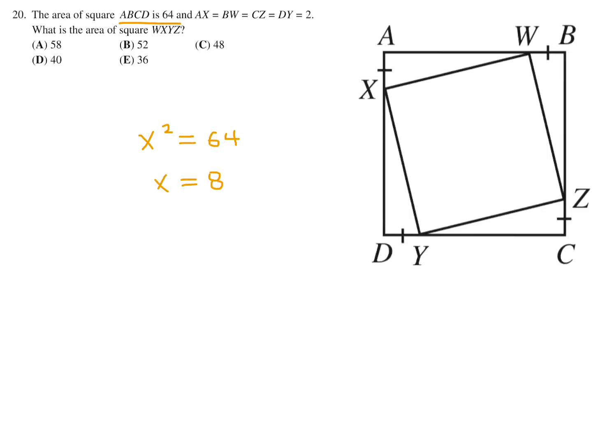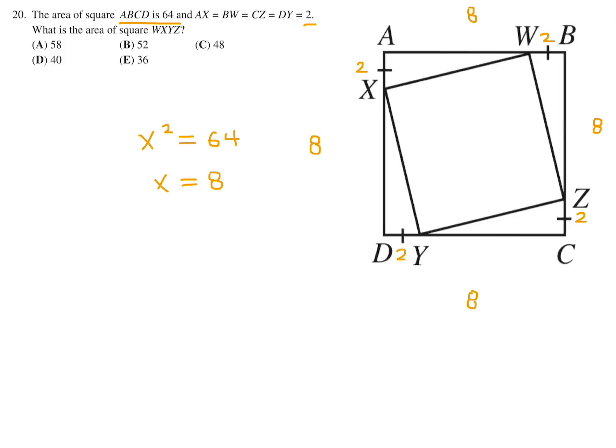So the side of the square is 8. All the way around, each of these sides is 8 for the big square, ABCD. And then they tell you that these sides are all 2. AX is 2, BW is 2, CZ is 2, and DY is 2.